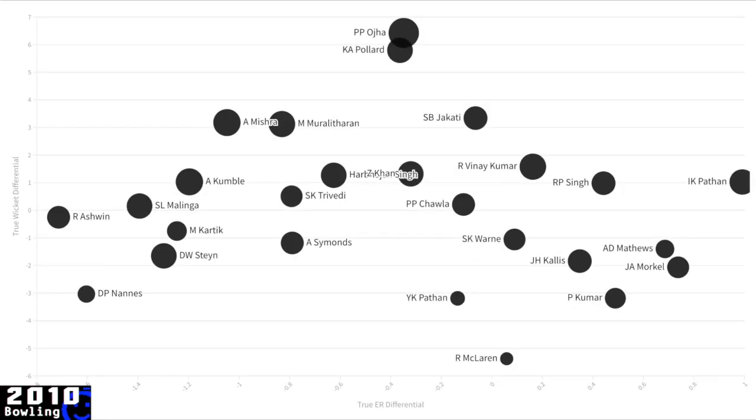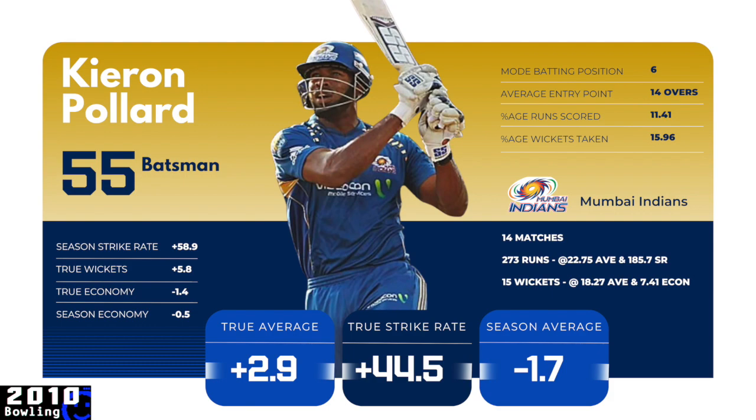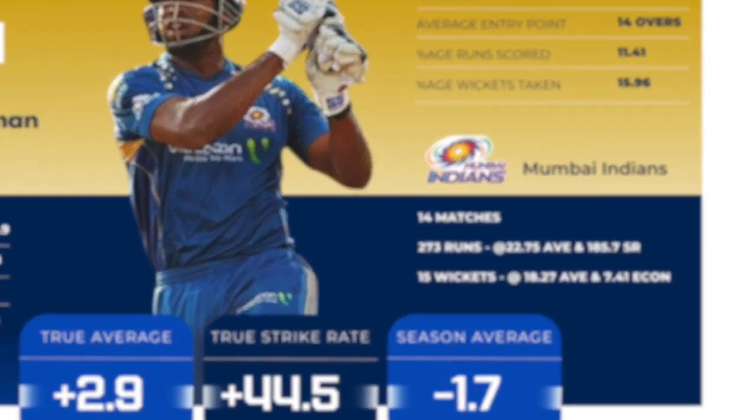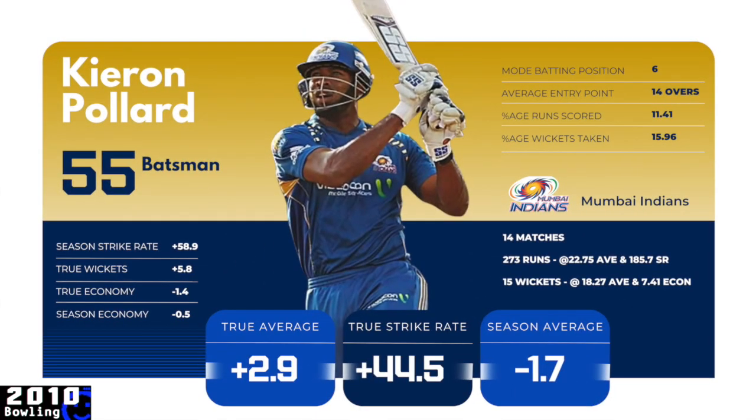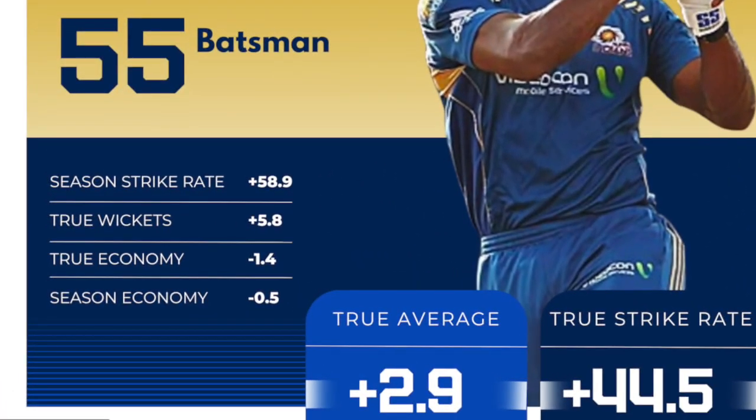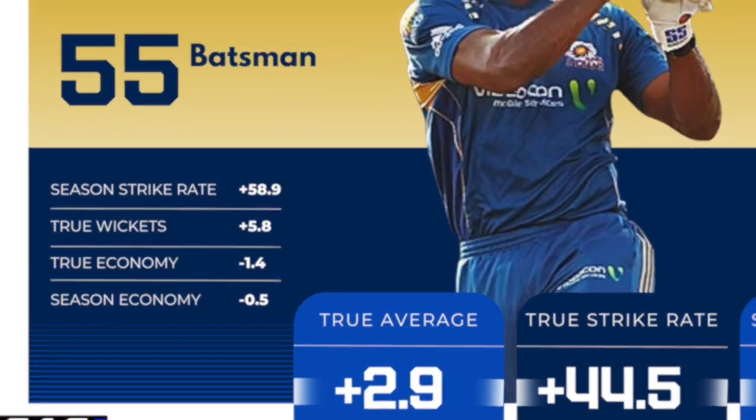Steyn and Malinga were the best fast bowlers that year, but surprisingly, Pollard sat on top of the true wickets list. He's a canny wicket taker, I tell you. So he had a brilliant all-round season. In fact, Pollard just hit a lot of sixes and took a bunch of wickets. And he did it way better than any other player in a similar kind of role did. It was arguably his best all-round season in the IPL.